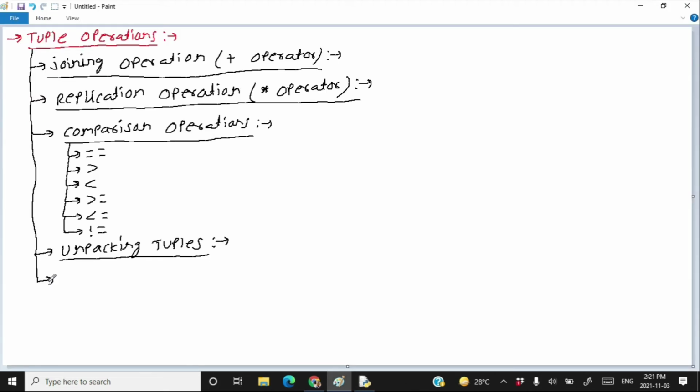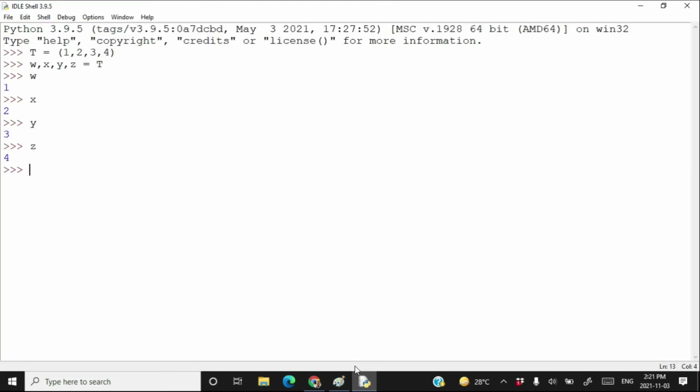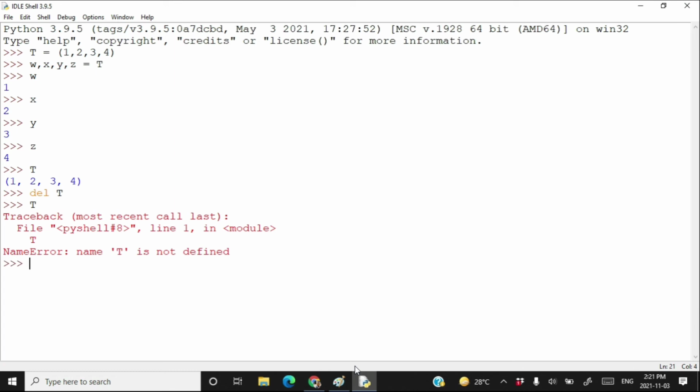The other operation supported by tuples is called deletion operation. Deleting tuples. We have a tuple t which stores 3 values. If I write del t, then the tuple t will be erased from the memory, and t is now not pointing anywhere. t does not have a reference to any data now. t has been deleted from the memory. And this is what it means by deleting a variable.